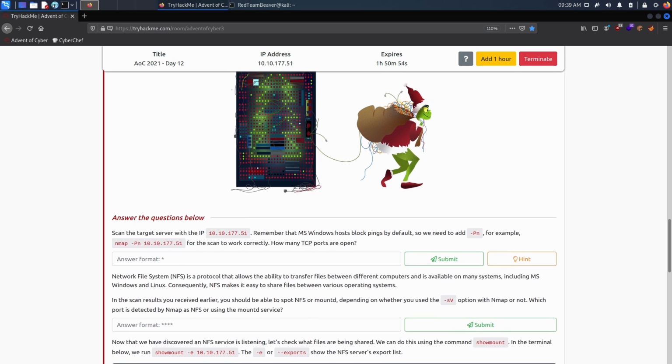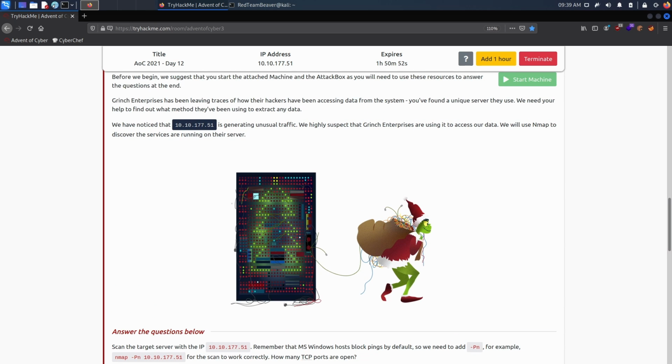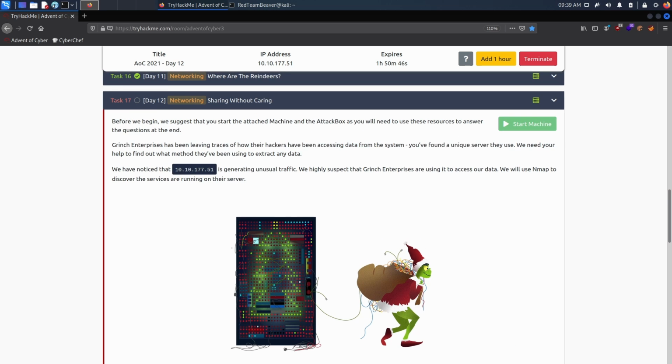Today's challenge is all about looking at files we're not supposed to be looking at and basically exploring network file sharing. Today's theory is very short. Actually, there's no theory, so I'll just skip over it and go straight to the practical part of this NFS challenge.